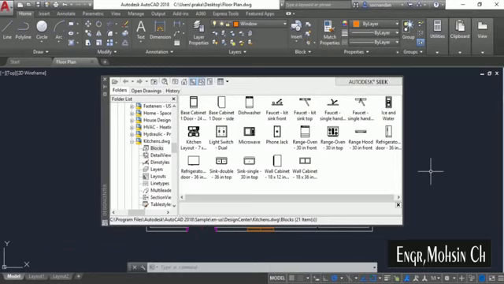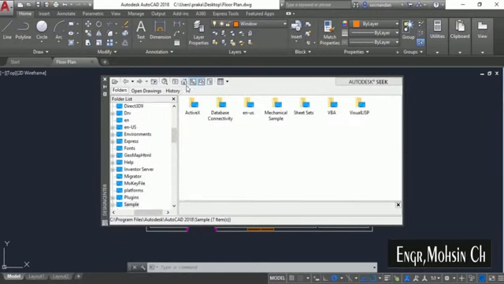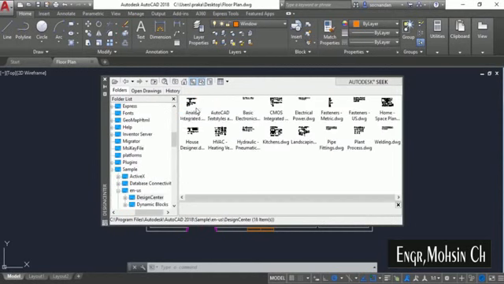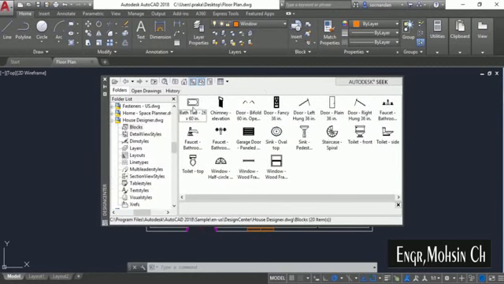In my case, this is the default view, or this is the last view which I have selected. So in order to return to the default view, click on this home icon and that will take you to the default view. Now select this ENUS folder and Design Center, and here you will find this list of drawing, and you can select your required type of block from this list. So I'll go to this house designer, select blocks.